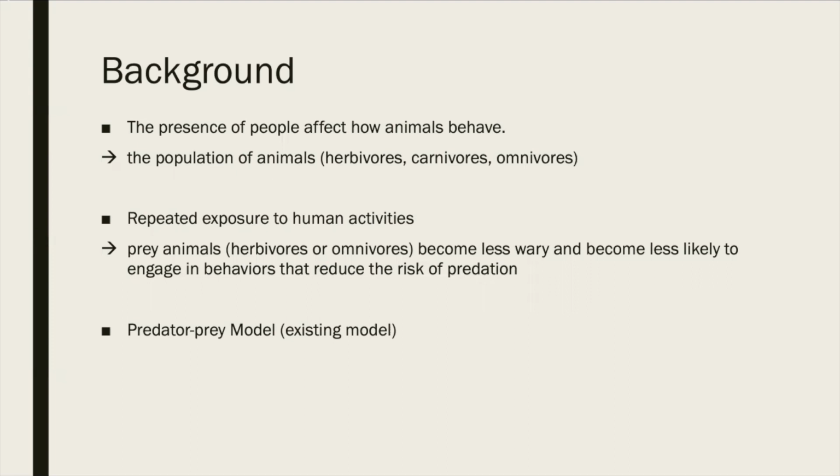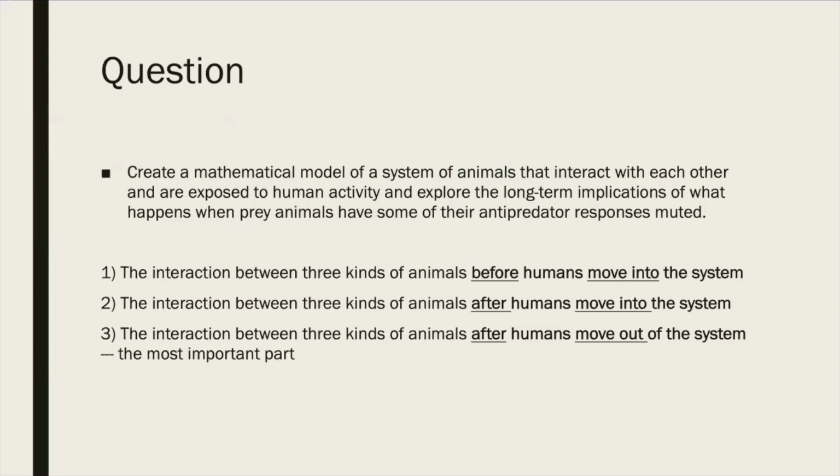Nowadays, there is an existing model to illustrate the relationship between predator and prey. For this problem, we are trying to figure out how some other human factors will contribute to this relationship. So we want to create a mathematical model of a system of animals that interact with each other and are exposed to human activity, and explore the long-term implications of what happens when prey animals have some of their anti-predator responses muted. Our model will be divided into three parts.